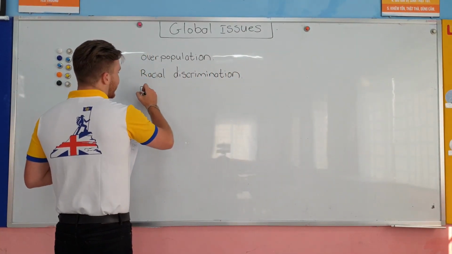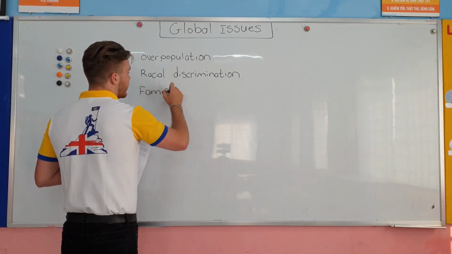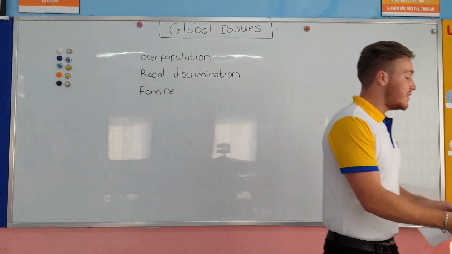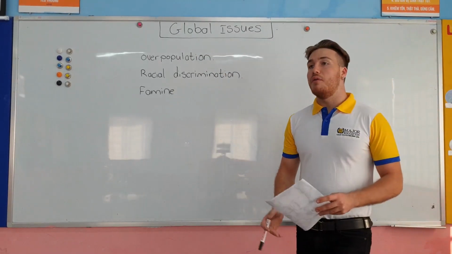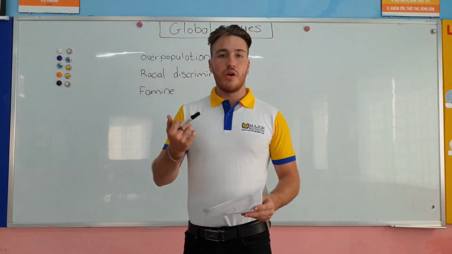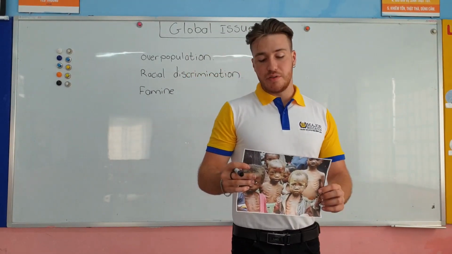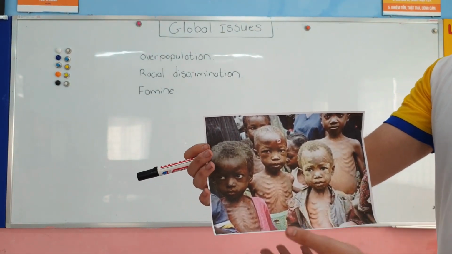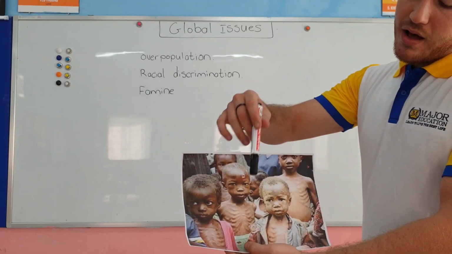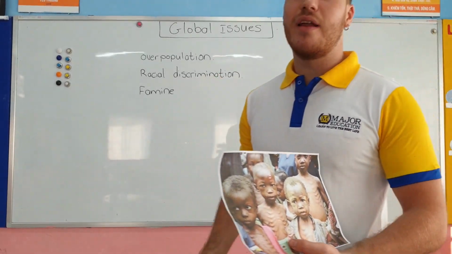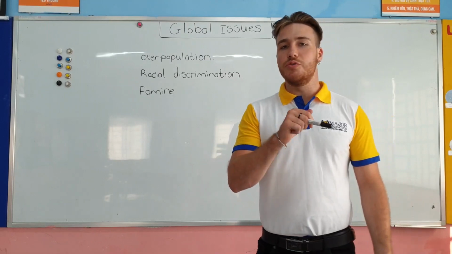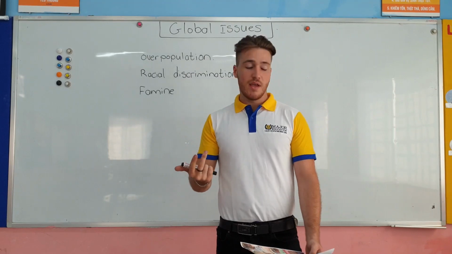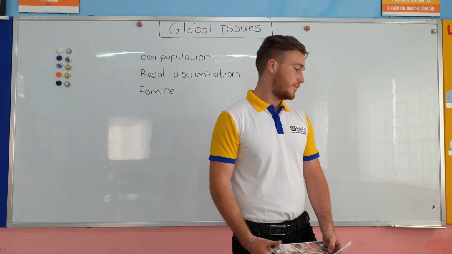The next word we have is famine. Famine means when there is a severe shortage of food or water, when kids or people do not have enough to eat. You can see that these little boys have their bones showing through because they have not had something good to eat. Their nutrition is not high enough, right? They don't have enough food, they don't have meat, they don't have rice. Maybe sometimes they don't even have water.